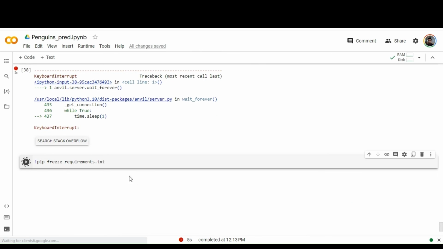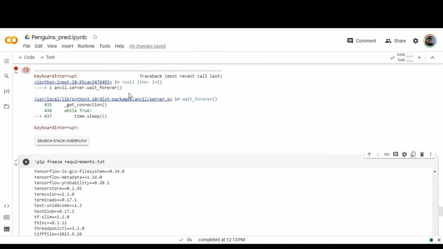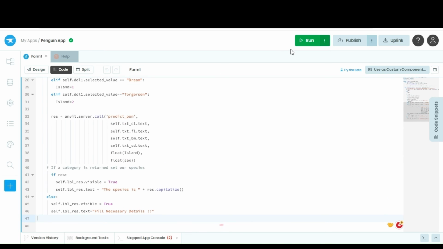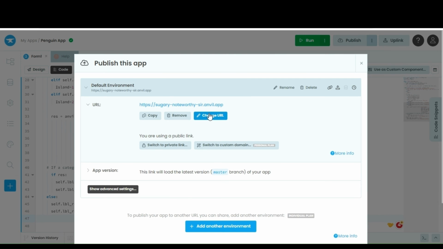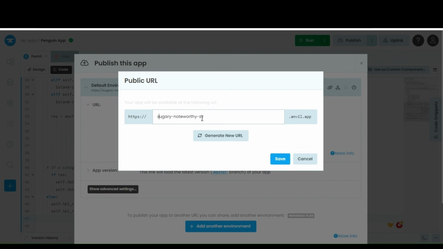So we are freezing our requirements.txt file, and finally we are going to publish our application. Yes, we can customize our code as well.